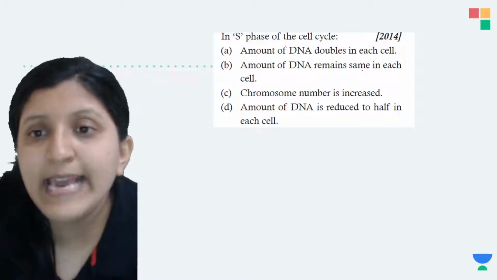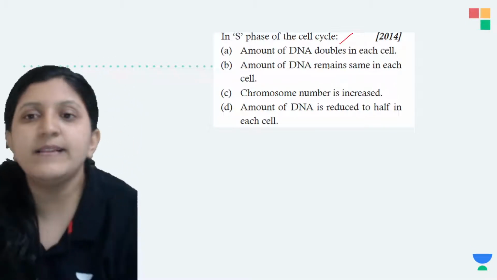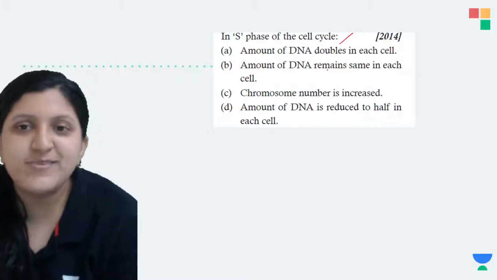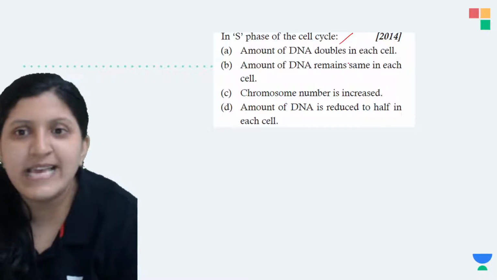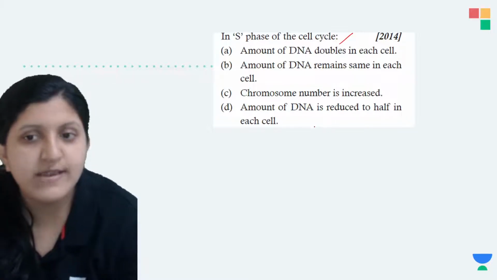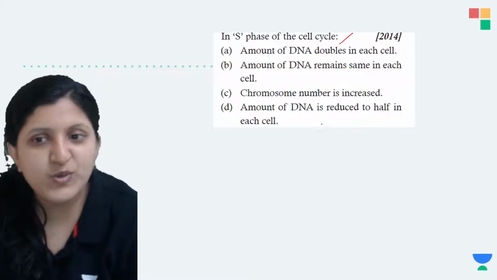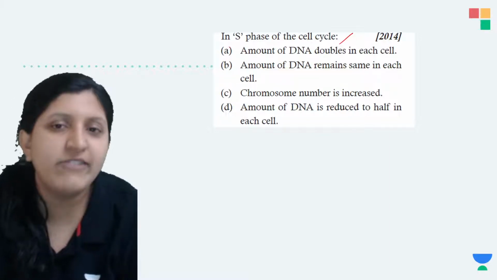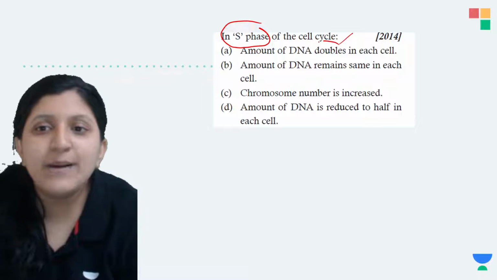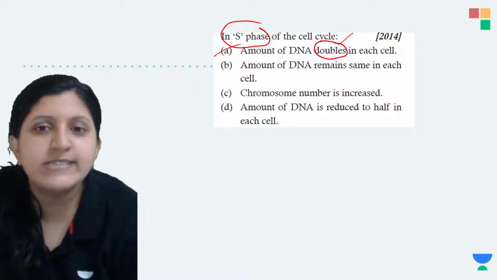In the S phase of the cell cycle, the amount of DNA doubles in each cell. The options were: amount of DNA doubles in each cell; amount of DNA remains the same; chromosome number is increased; amount of DNA is reduced to half in each cell. Just now I discussed the S phase, when we mentioned it is double the amount of DNA, so that is the answer.